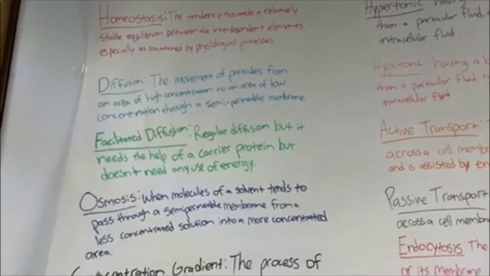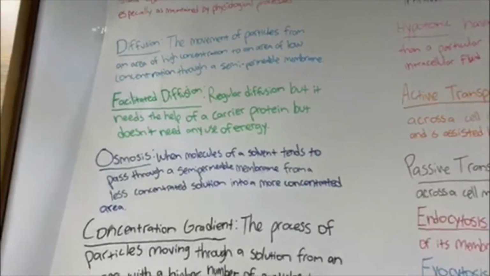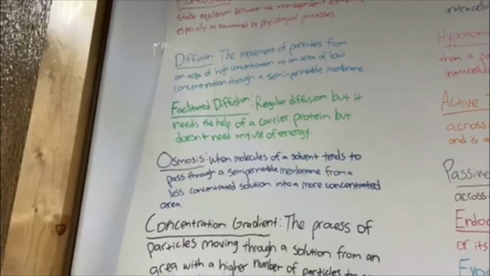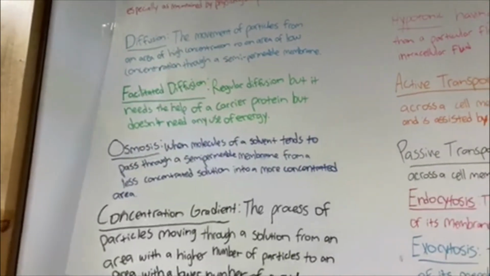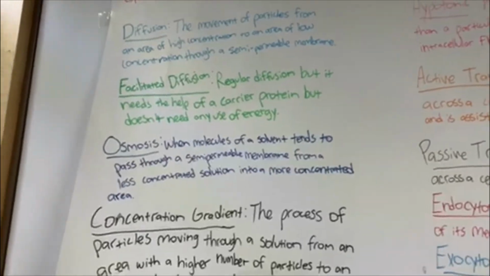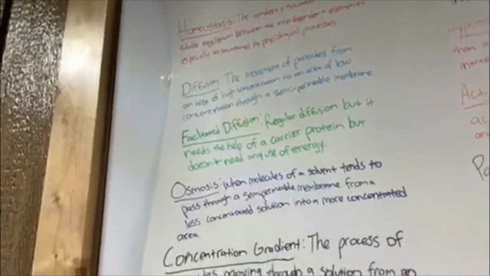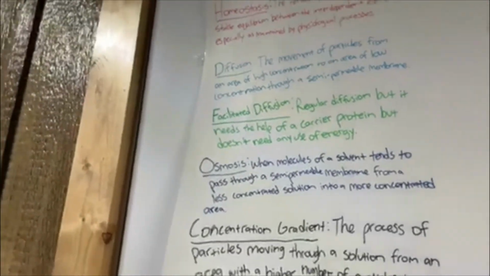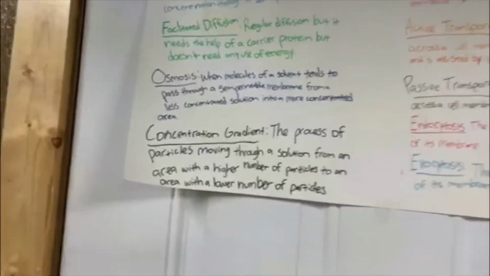membrane. Facilitated diffusion, regular diffusion, but it needs the help of a carrier protein, but does not require the use of energy. Osmosis, when molecules of a solvent tend to pass through a semi-permeable membrane from a less concentrated solution into a more concentrated area. Concentration gradient, the process of particles moving through a solution from an area of higher number of particles to an area of a lower number of particles.